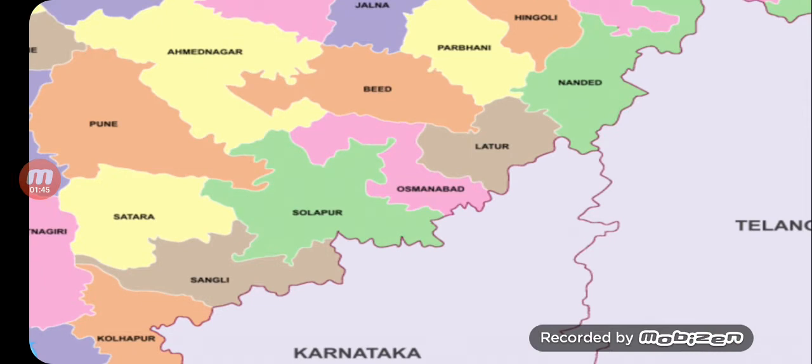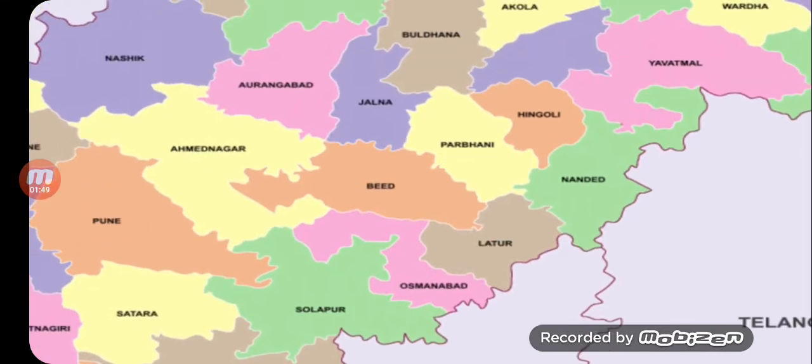Our journey had started from Osmanabad district, which is pink in color, exactly to the northeast of Solapur district.